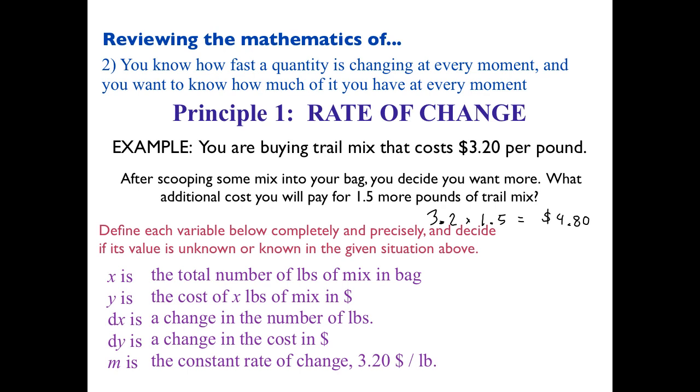Okay, is x known in this situation, given this setup for this scenario? Is x known or unknown? Unknown. We don't know the total number of pounds. I just said you put some in and then you put some more in. We don't know that initial amount, so we don't know what x is. What about y? Nope. Do we know dx? What is dx? 1.5, right? So this is the idea. If you have a certain amount in there and you put this much more in, that's the idea of a change in x. dx would be the 1.5.